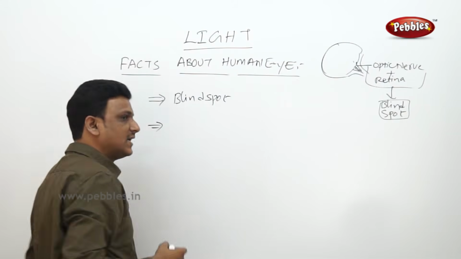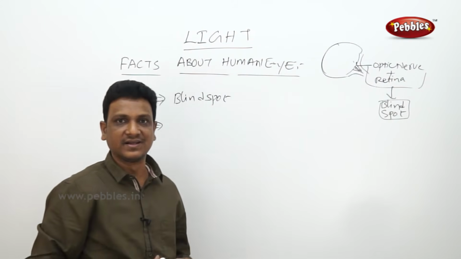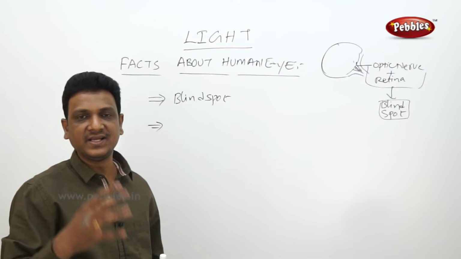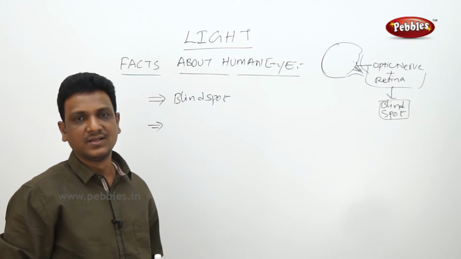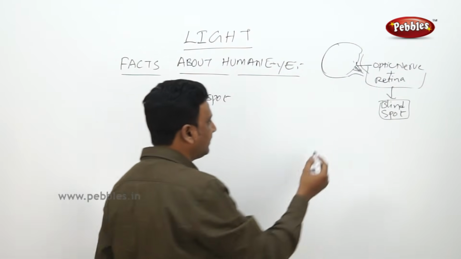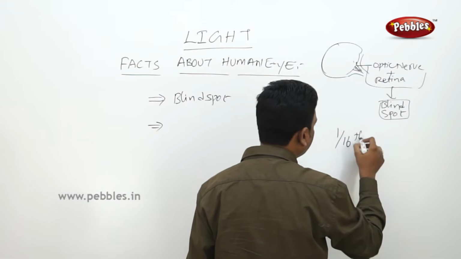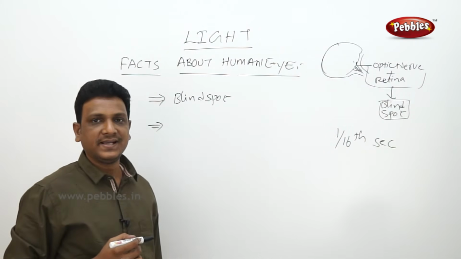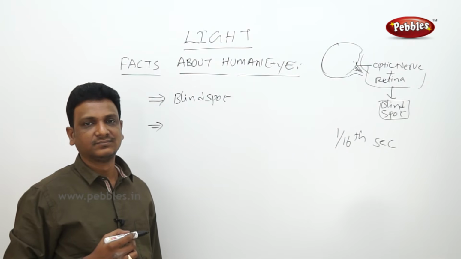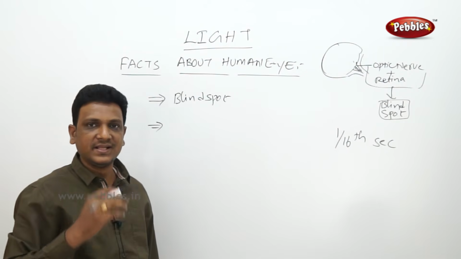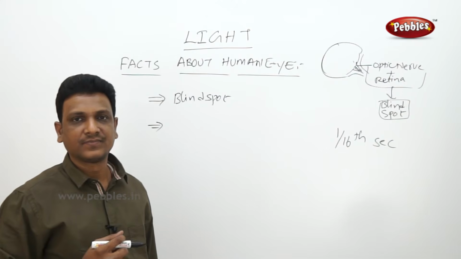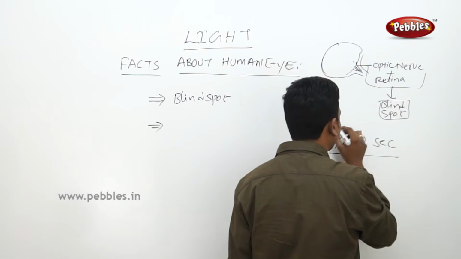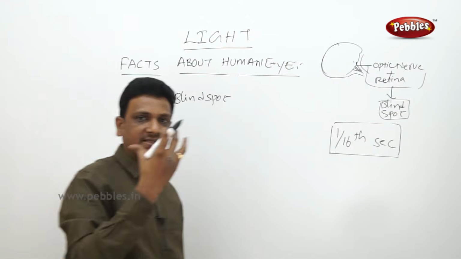The second thing you see is that whatever image falls on our retina will not vanish so quickly. It will take some time. Right? So what time will it take? It will take 1/16th of a second. For 1/16th of a second, it will be there on our retina. Right? So this is the time one image stays on our retina.